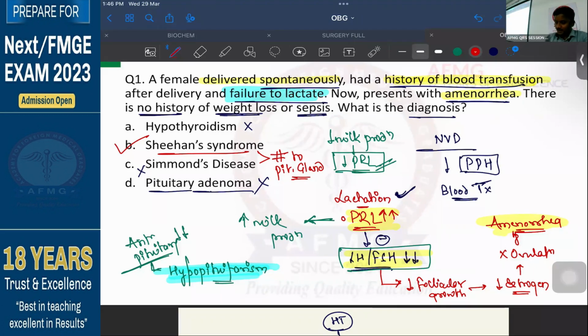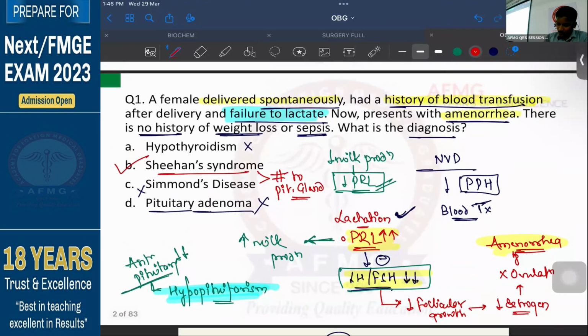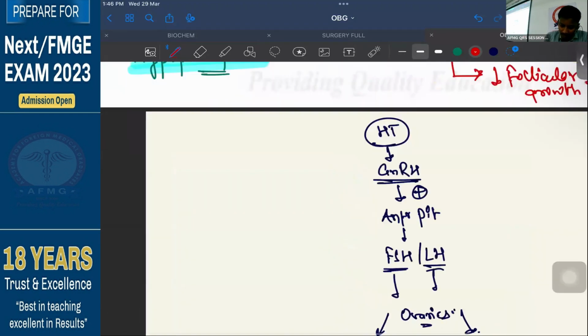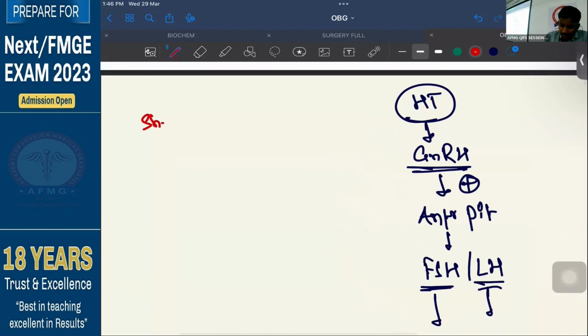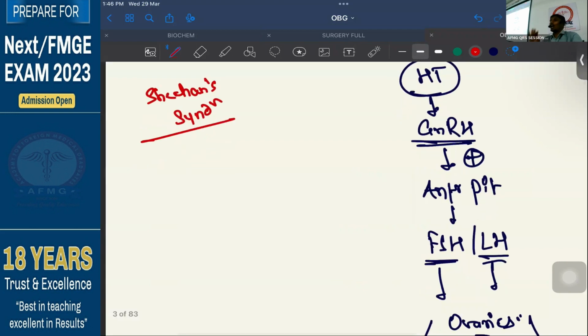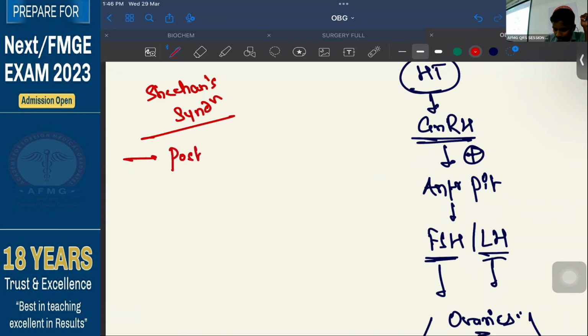Here, Sheehan syndrome is a postpartum hypopituitarism. Please remember, Sheehan syndrome is nothing else but postpartum hypopituitarism. Postpartum, partum is nothing but the delivery. So after delivery, the patient is suffering from hypopituitarism, a decrease in the production of all pituitary hormones. So Sheehan syndrome is where the patient has postpartum hypopituitarism.